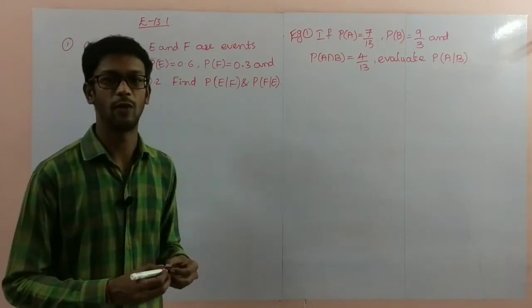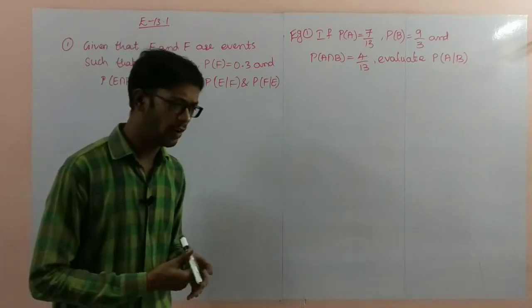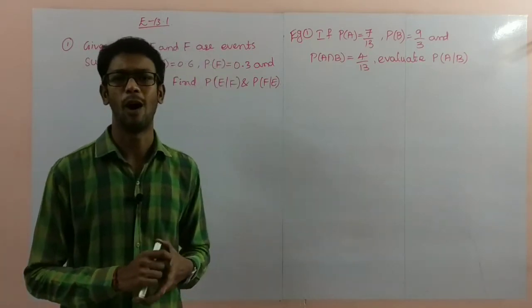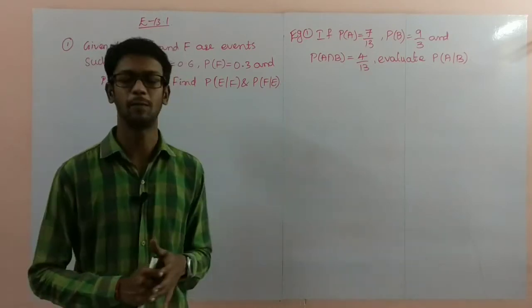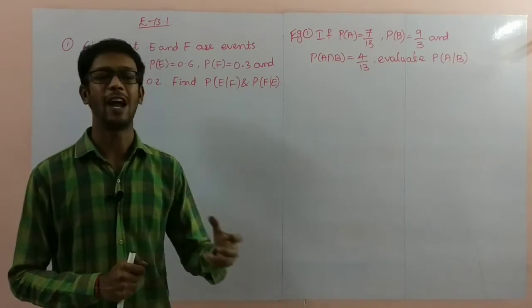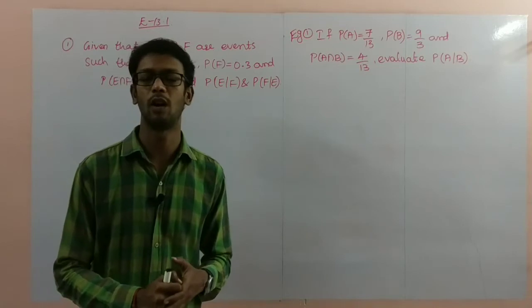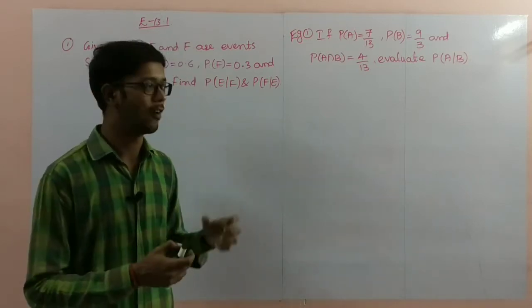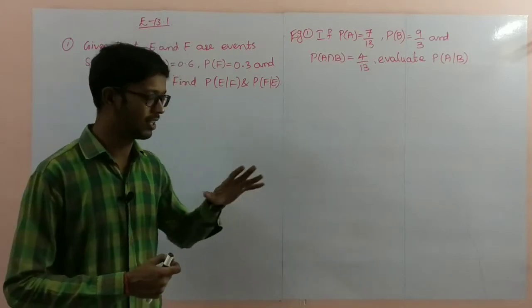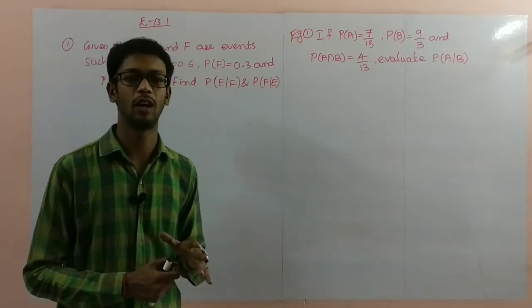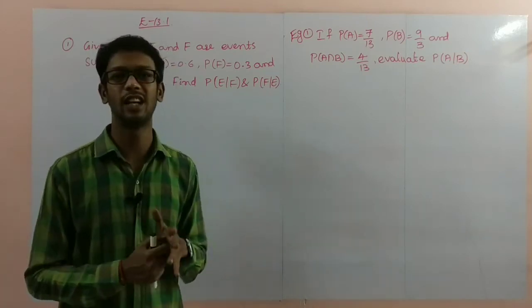Exercise 13.1, and we'll see middle example problems also. Here in probability, one advantage is the problems are very simple and you get small values. Within 4 or 5 steps you'll complete the problems. And 5 marks questions are also very easy here, but question understanding is very important. Question understanding and formulas are very important here. So you can concentrate on formulas, basic definitions and understanding the question. You will get the 11 marks easily in this chapter.